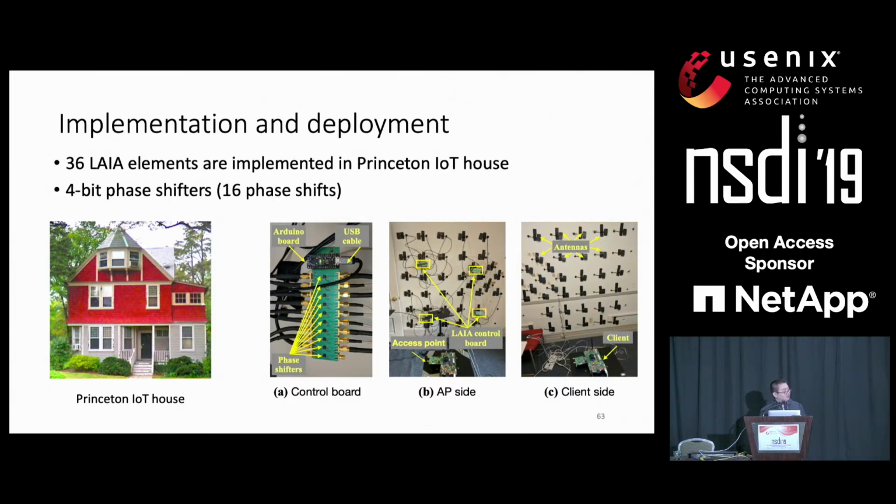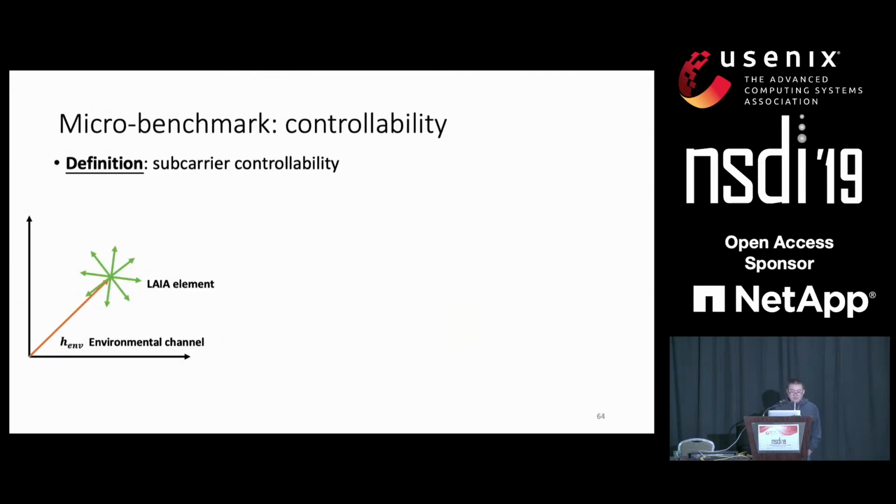Next, I will talk about the implementation. We implement the system on Princeton IoT house. And as I mentioned, we have 36 elements, and each element has 16 possible phase shifts. Next, I will talk about our micro benchmark, which is the controllability.